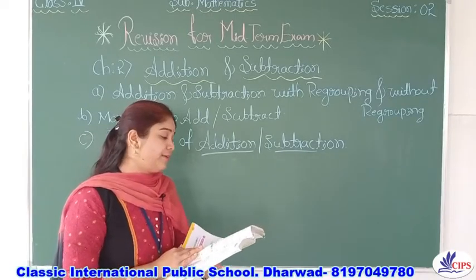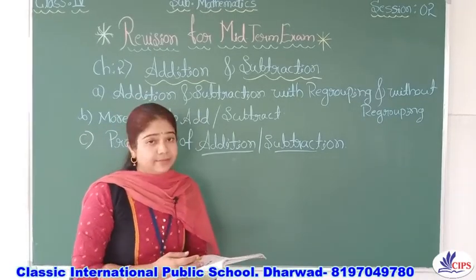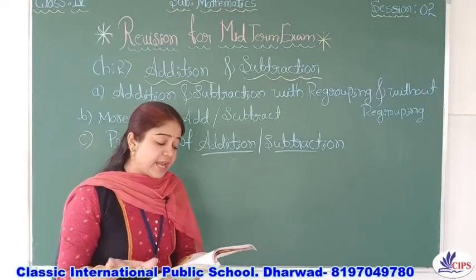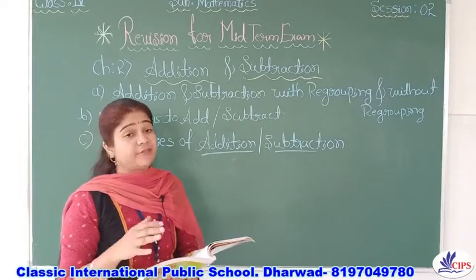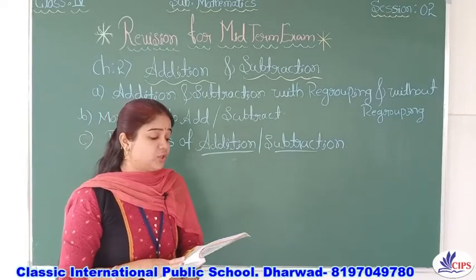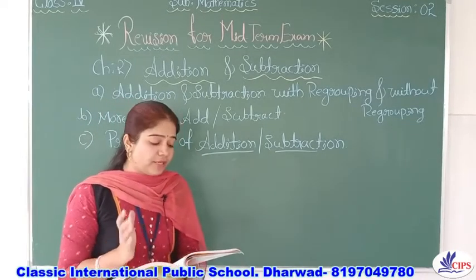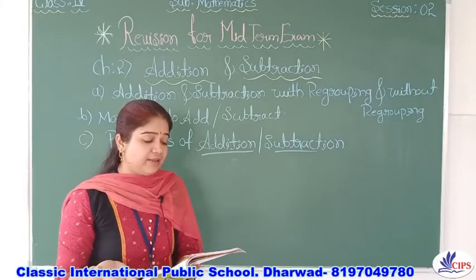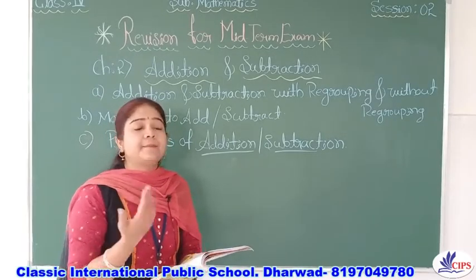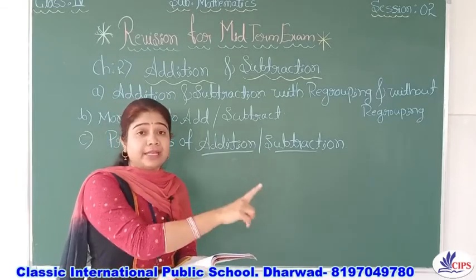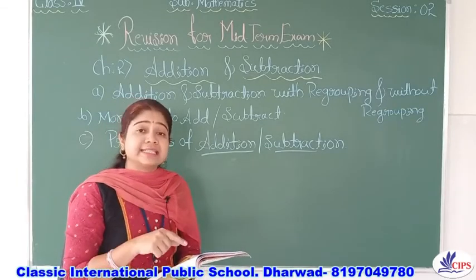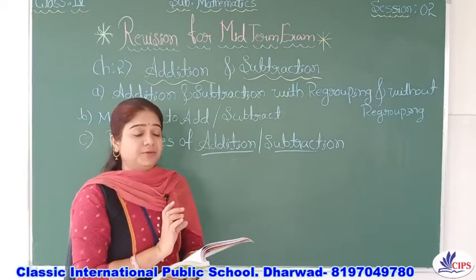Subtracting 0 from a number: if we subtract 0 from any number, the answer is the number itself. We have already discussed this, right? Subtracting 1 from a number, we get the predecessor. What do you mean by the predecessor? Number minus 1 is the predecessor. Successor is number plus 1.